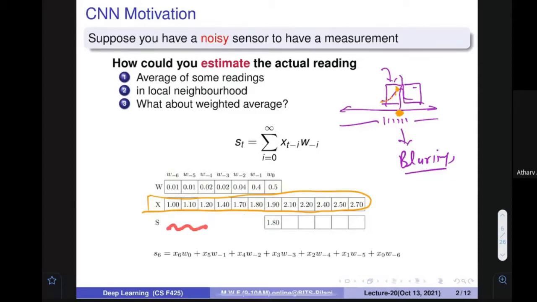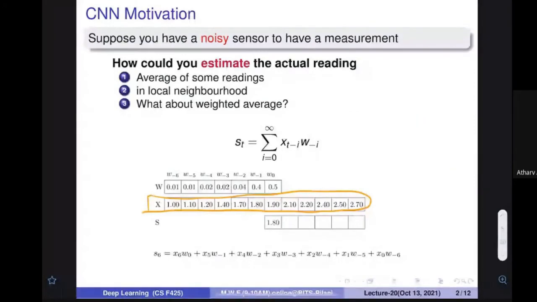So for the initial values we don't have enough inputs, but after some time, when the number of inputs from the sensor equals the length of the weight vector, then we can start. So when I want to find a better representation of this particular quantity, how should I proceed? Right now, correct.